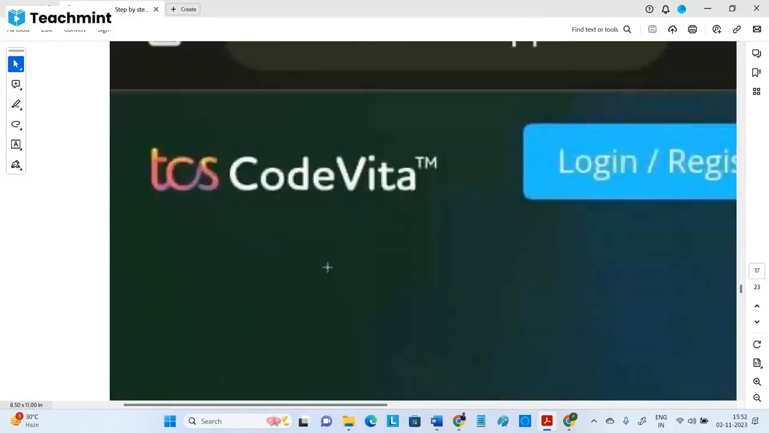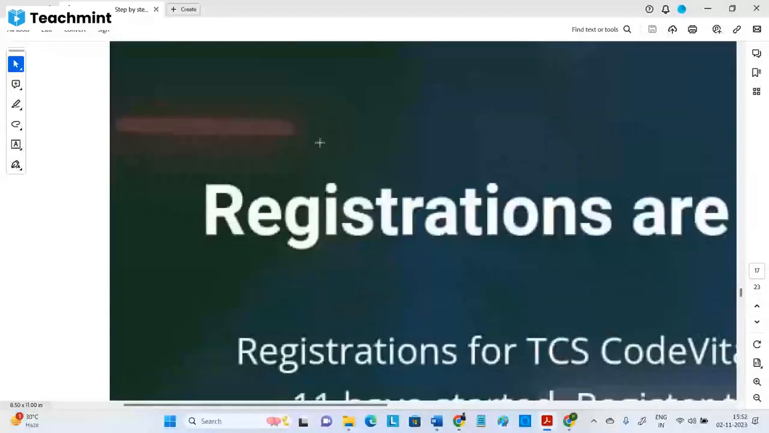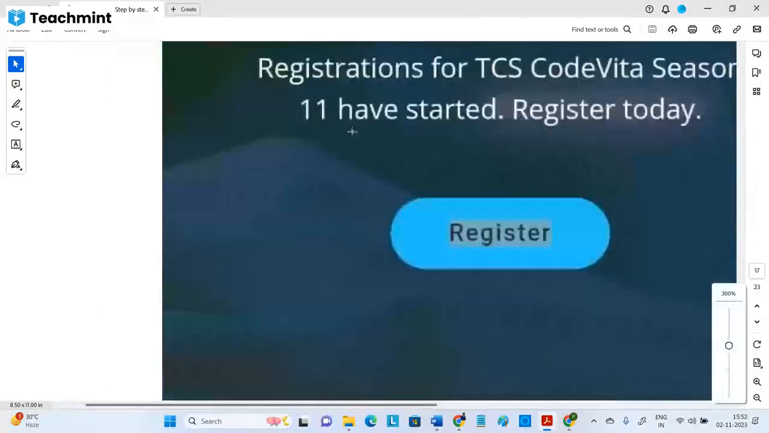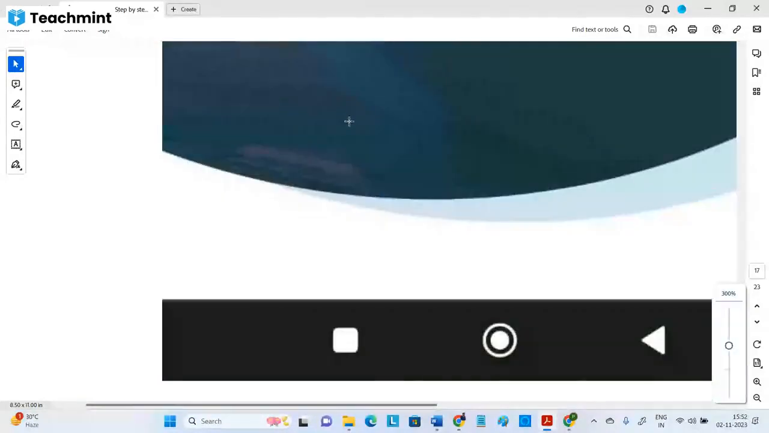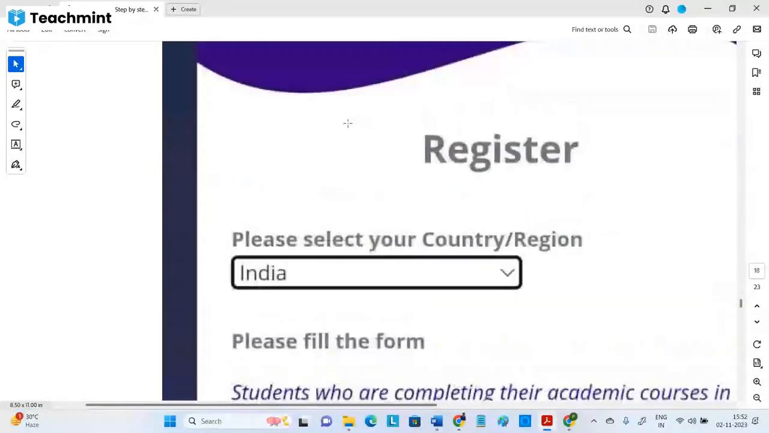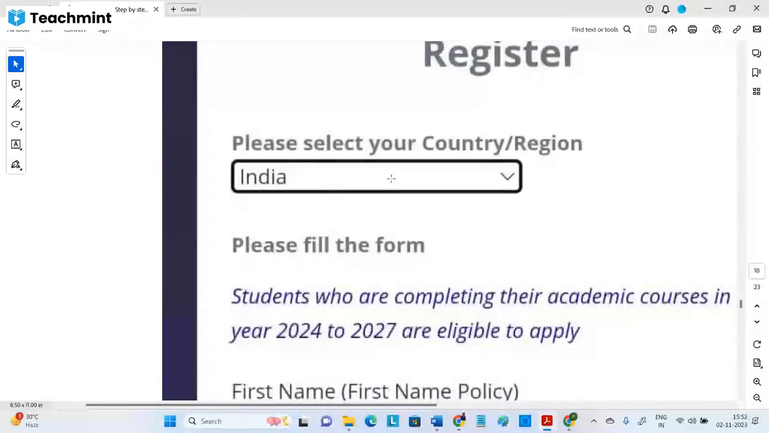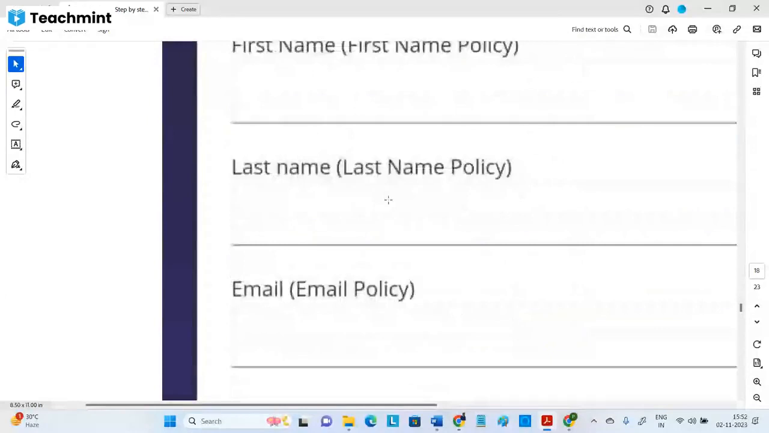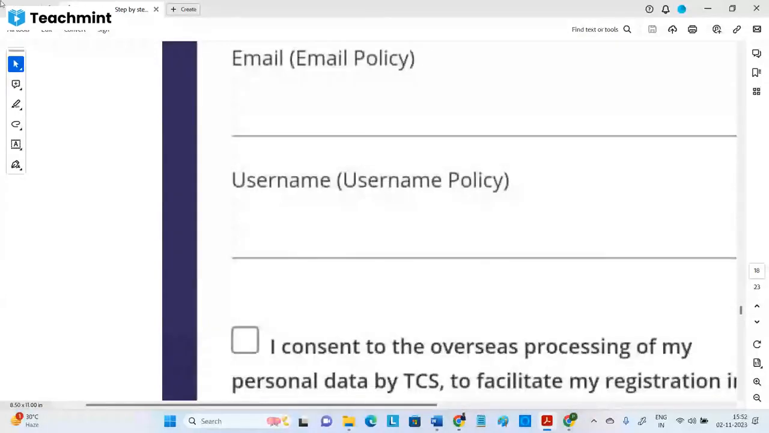Here, when you come to TCS CodeVita registration, you have to log in or register. What is the mail ID you already gave? Same mail ID. In the TCS portal, we registered, right? The same mail ID you put. It will ask the password, you put that. During registration here, it's about India, first name, last name, email, policy, username. As usual, I agree all, you have to put a tick.